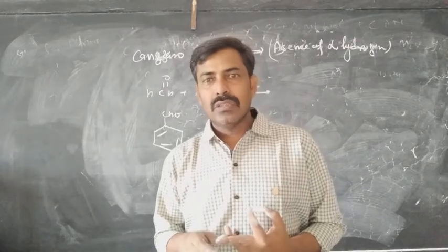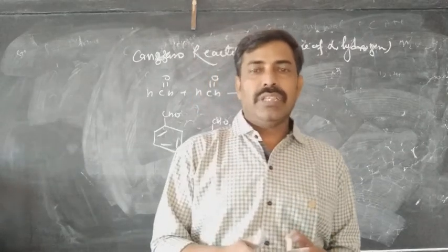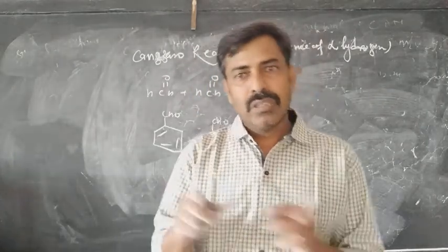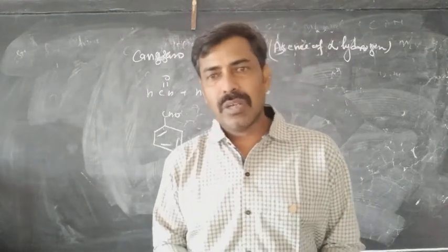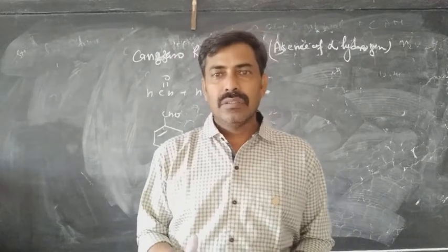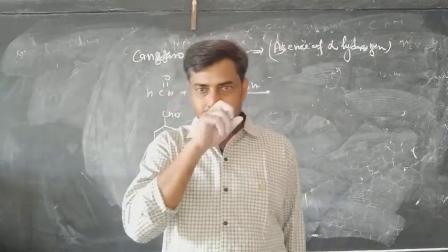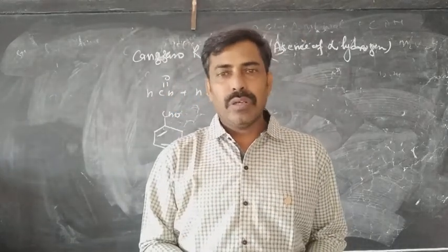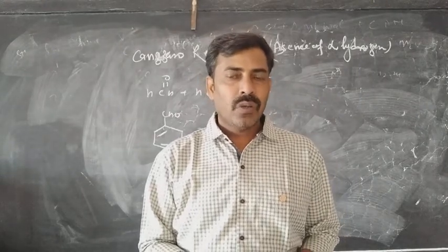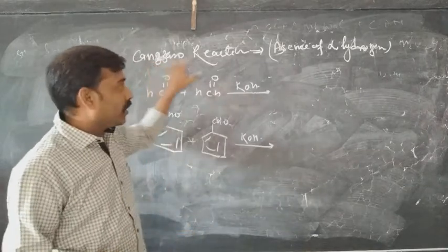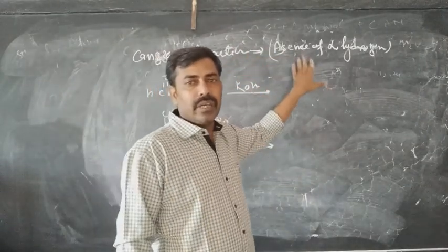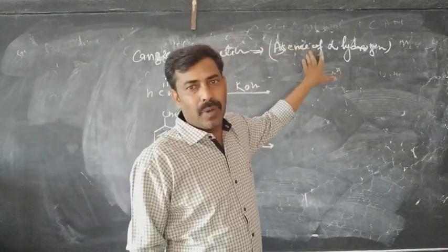Cannizzaro reaction is a disproportionation reaction, that is self oxidation, self reduction under similar conditions, in presence of dilute alkali. In the last reaction we have taken NaOH and now we are going to take KOH. So we are going to see the Cannizzaro reaction. What is the condition for the Cannizzaro reaction? There must be the absence of alpha hydrogen.